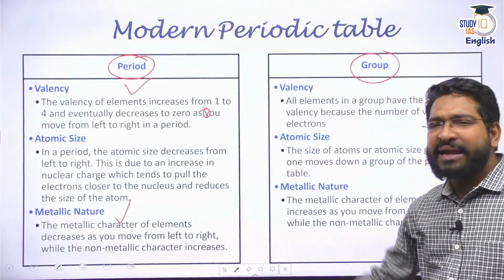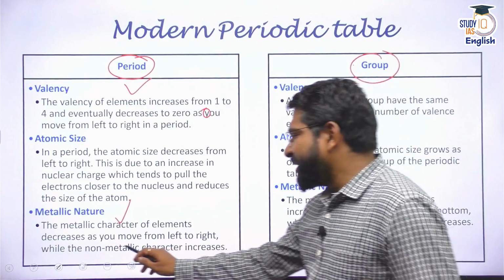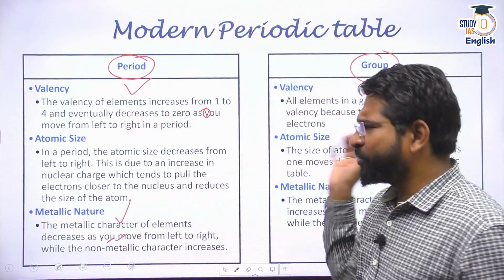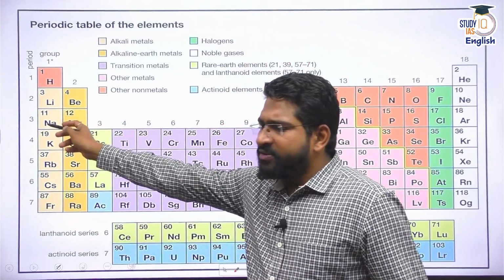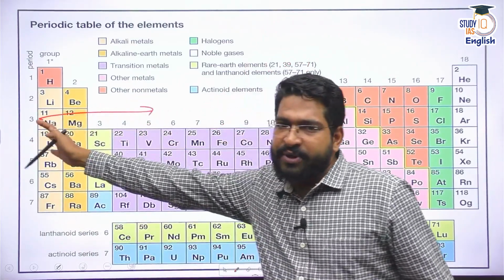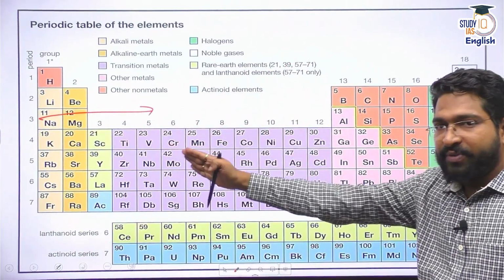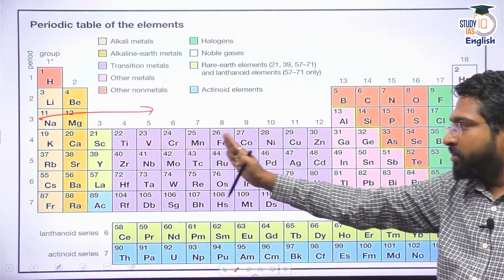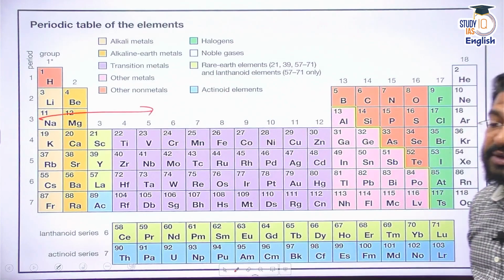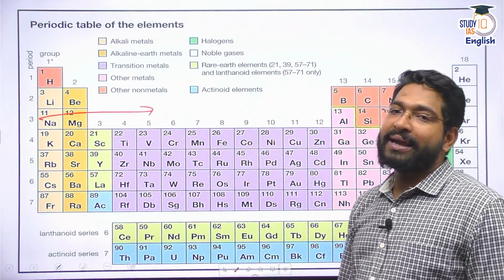Now apart from that, the metallic nature of an element decreases as you move from left to right. This is quite understandable. This is very easy also, because if you move from here to here, because the periodic table has to be read like this, right? So if you move from left to right in a period, you will see from metals, slowly and steadily you're moving towards non-metals. That means the metallic nature goes on reducing.